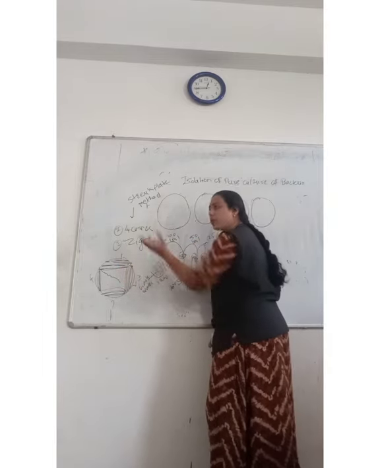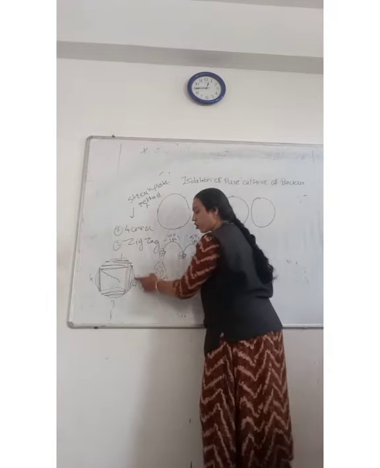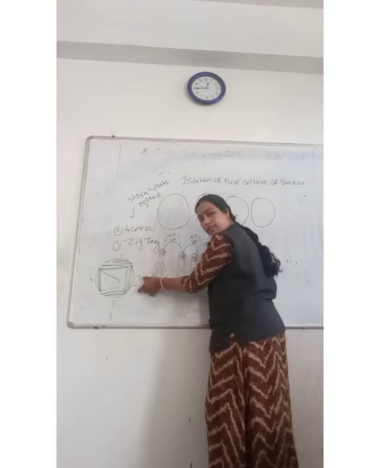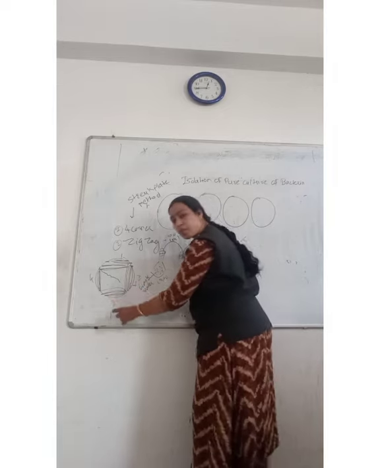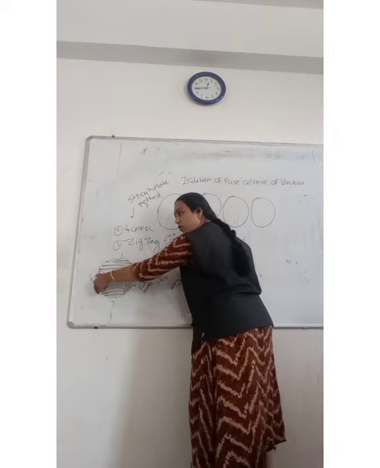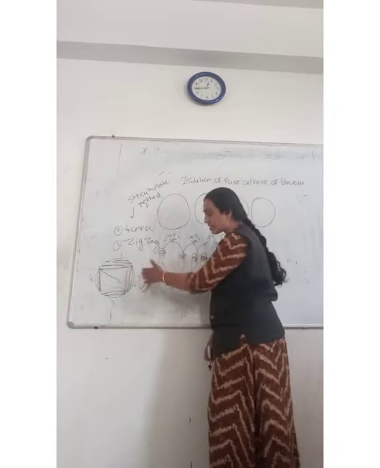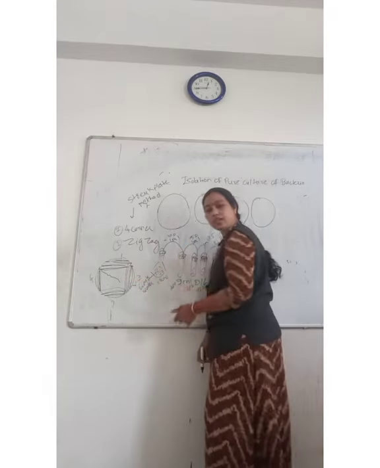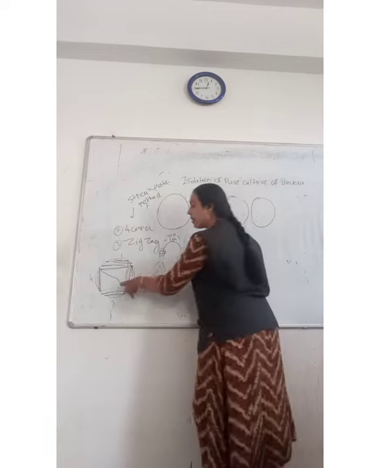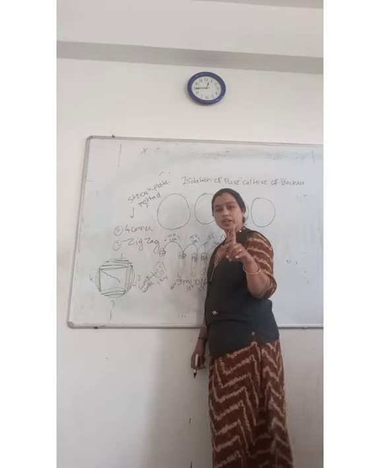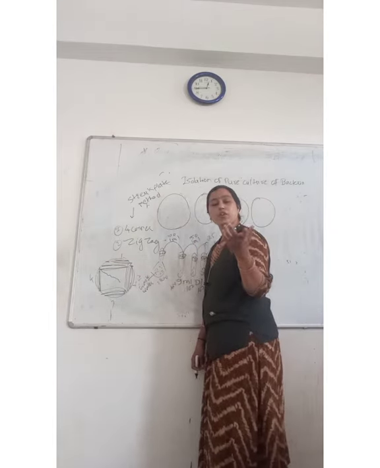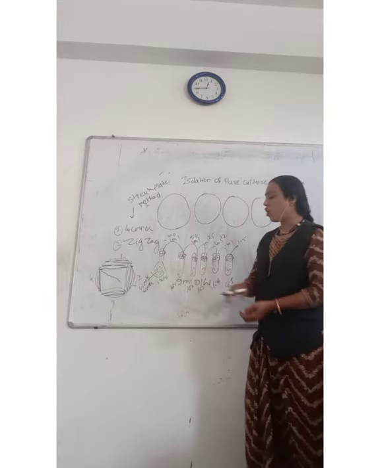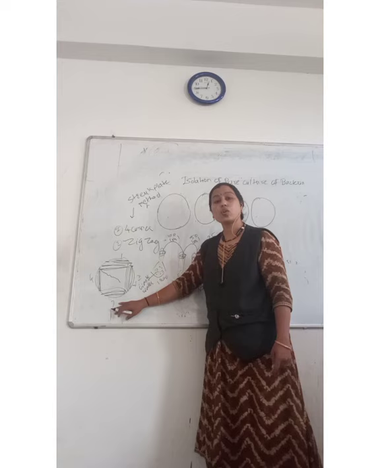After that you are rotating the plate. Again in the second corner. As compared to the first corner, in the second corner fewer organisms are there. In the third, fewer organisms are there. In the fourth, fewer organisms as compared to 1, 2, 3 are there. And in the center you are streaking. So there are chances that in the middle you will get a single colony. And this is our purpose. We want a pure culture of organisms. Okay, so here we got the pure culture. This is called the 4 corner method.